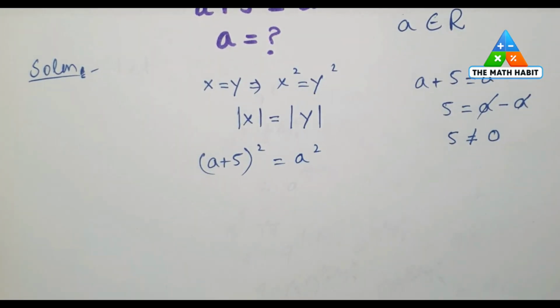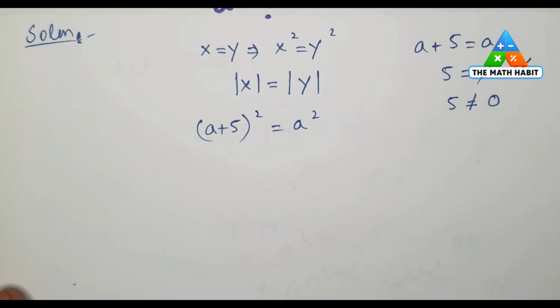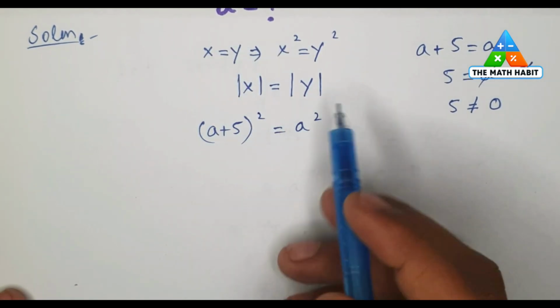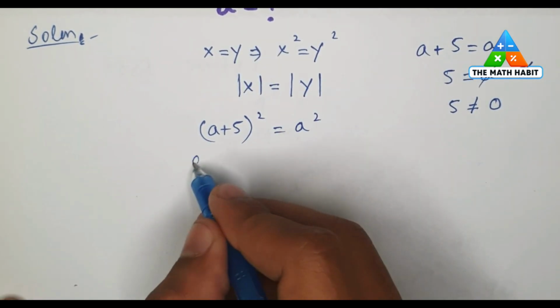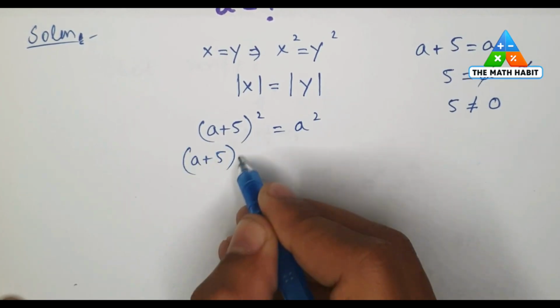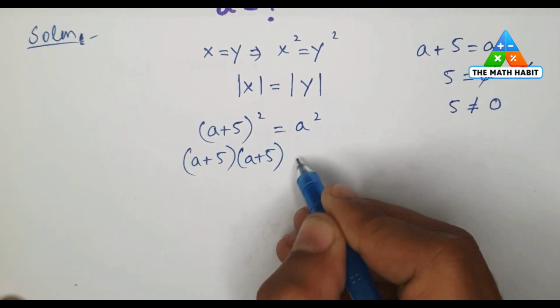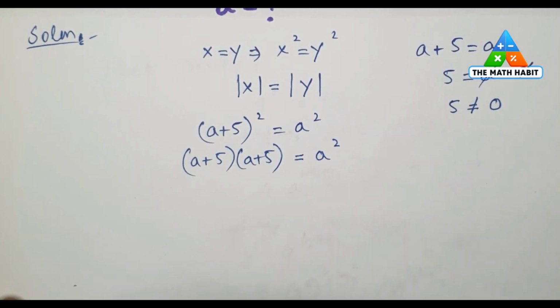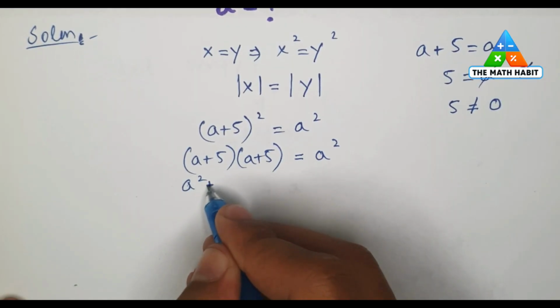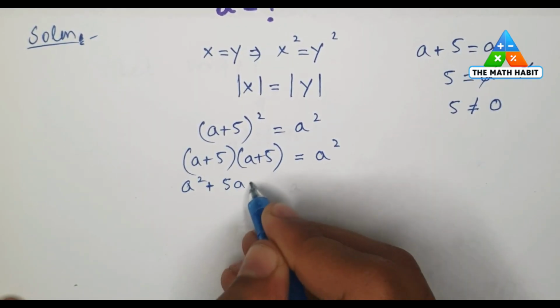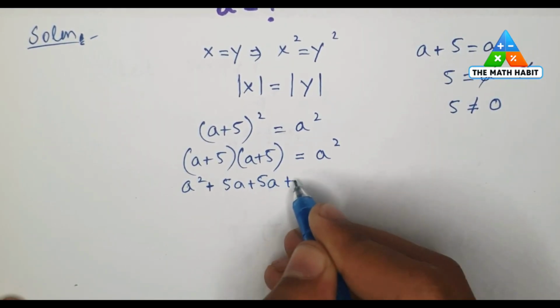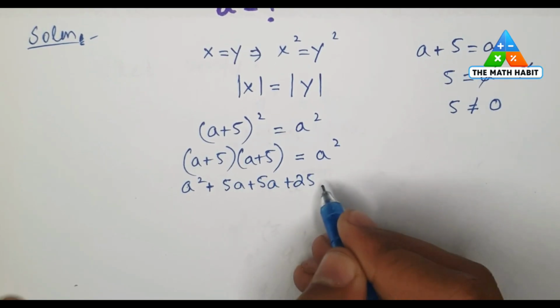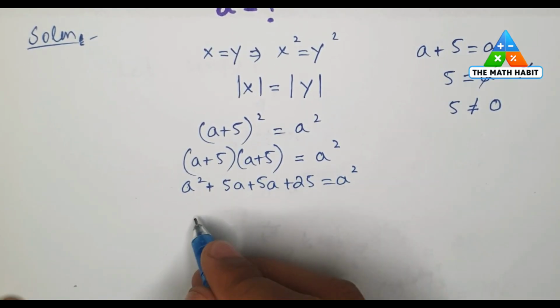I just took the square on both sides of the equation according to these impressions. So a plus 5 into a plus 5 is equal to a square plus 5a plus 5a again plus 5 into 5, 25 is equal to a square.